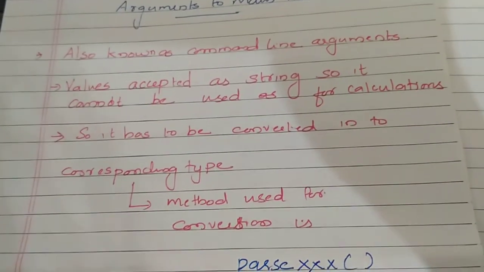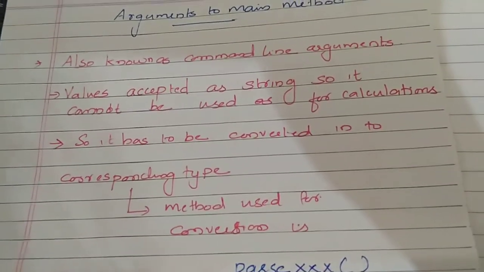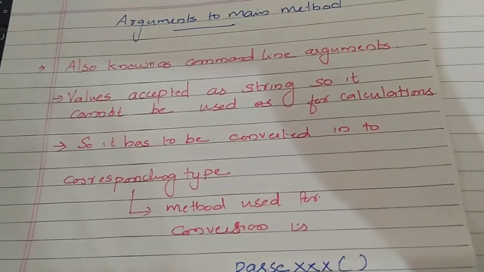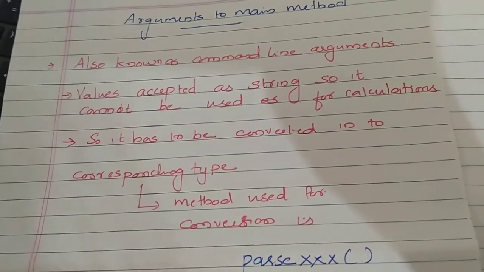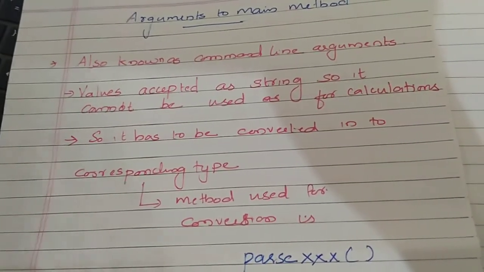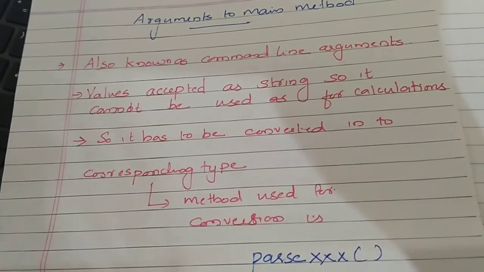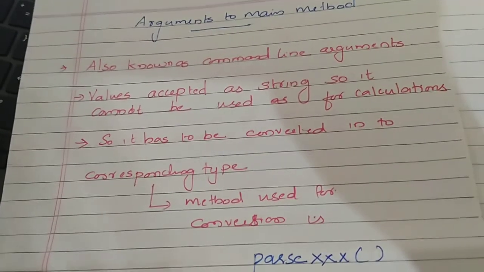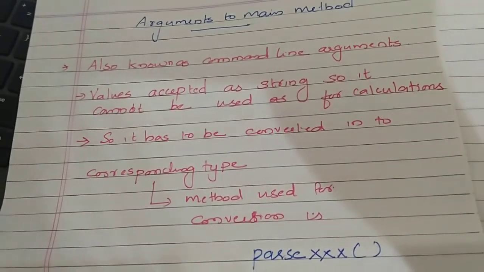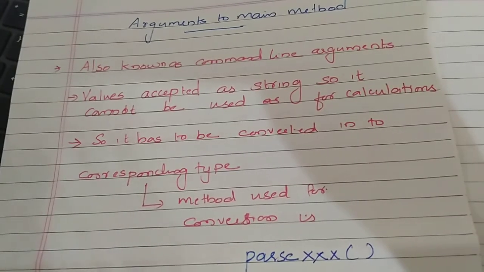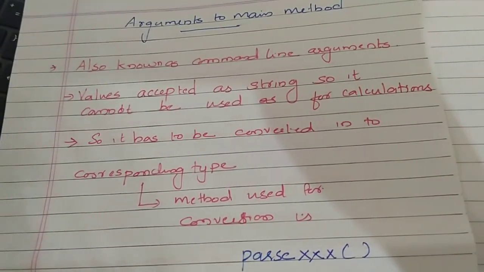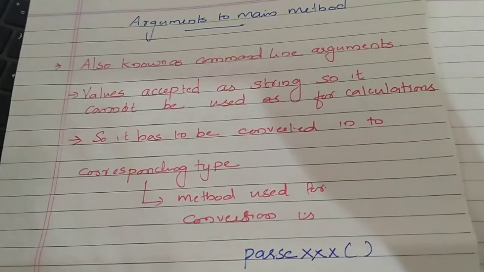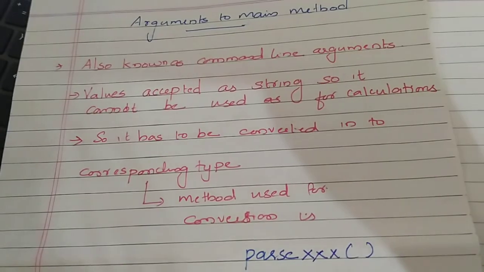Now we will discuss how a string can be converted into another data type. You might think that we can use explicit conversion. No, you cannot use explicit conversion. Why? Because a string is not compatible to convert into any other type. In the 9th standard, you have learned that a string is not compatible to convert into any other type. A string is a string only, we cannot cast it. So you cannot use an explicit conversion to convert a string into any other data type.